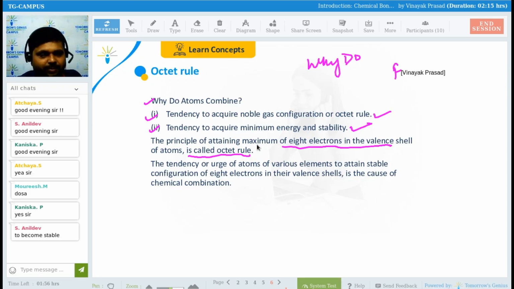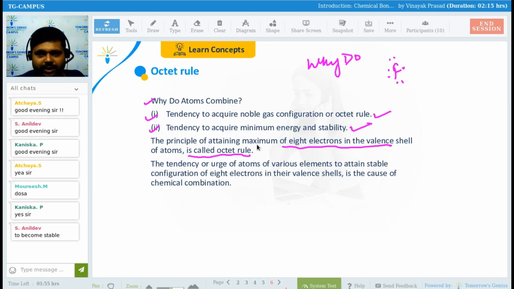How many electrons are there in the outermost orbit of fluorine? 2, 2, 4, 6, and 1, that is 7. How many valence electrons are there in case of fluorine? 7. So it needs 1 electron to get the configuration of a noble gas. Yes or no?